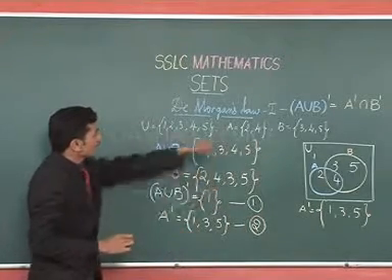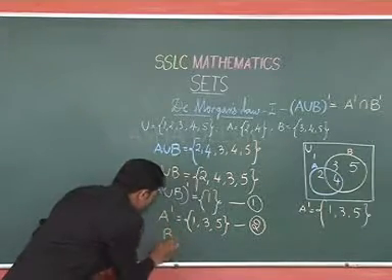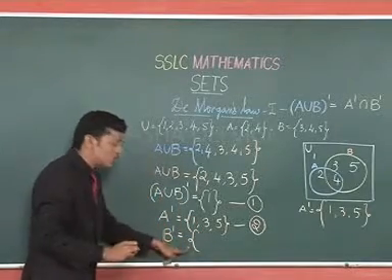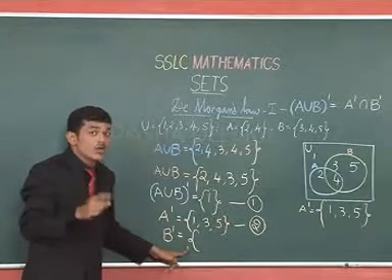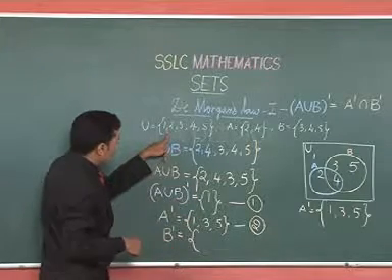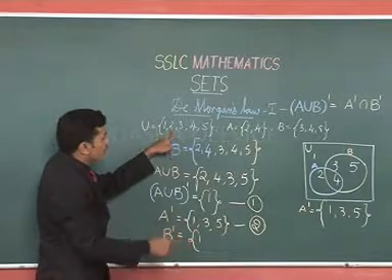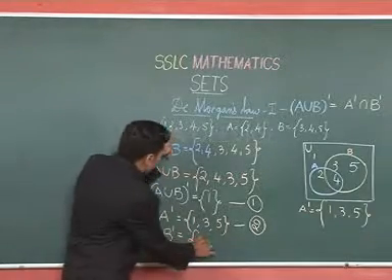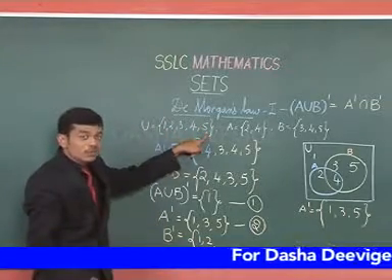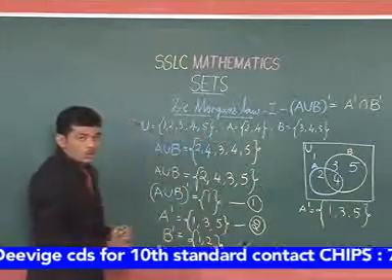Now let us find out B complement. Again, B complement is a set which should contain the entities of the universal set which are not present in the B set. So now universal set 1, is it present there in the B? No, so we can take 1. 2, it is not present in the B, so we can take 2. 3, 4, 5 are present in the B set, so we cannot take 3, 4, 5. So this is B complement.